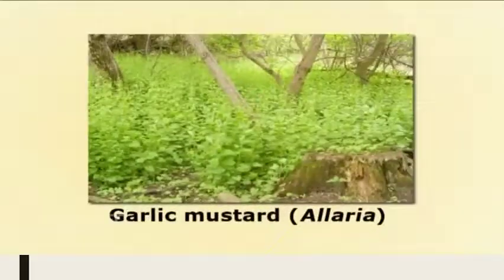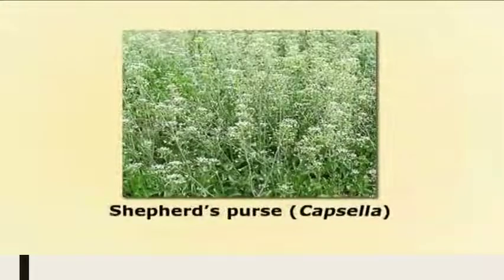Many of the species of Brassicaceae also have some negative impacts, like they are noxious weeds. We know about garlic mustard, which has invaded many parts of northwestern America. Its scientific name is Alliaria. Then Capsella, shepherd's purse. It is a common weed of our agricultural lands, roadsides, and other disturbed sites.